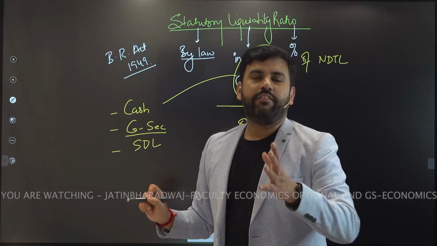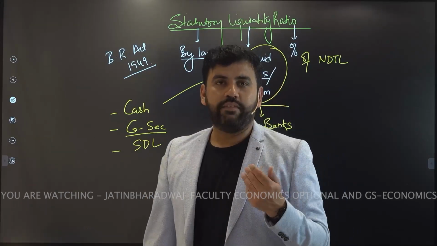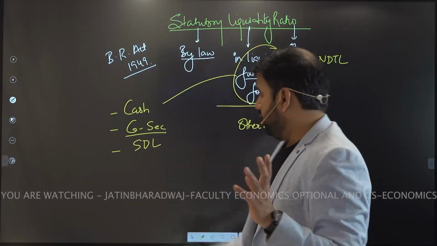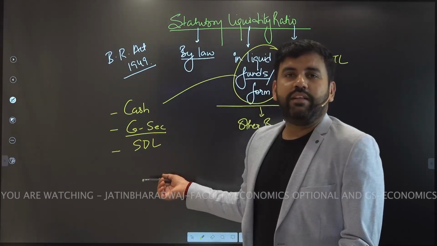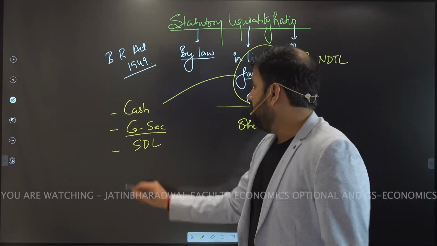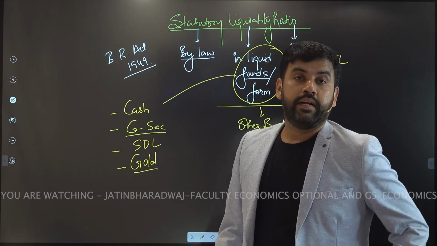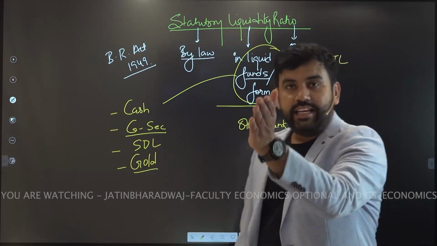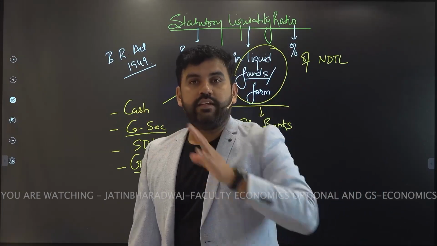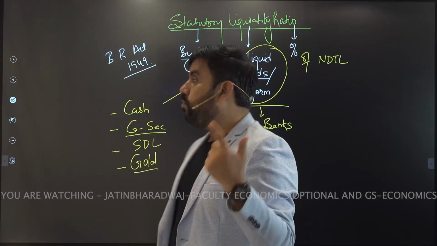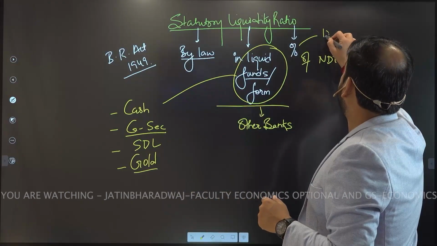They might have invested in the government loans, which are also a kind of securities in this case, right? So there are multiple things that they might have. They might also have gold. So SBI can keep its gold with ICICI in order to meet this percentage. Now presently, what is this percentage? This percentage is 18%.